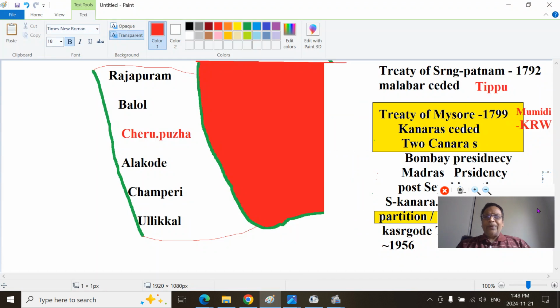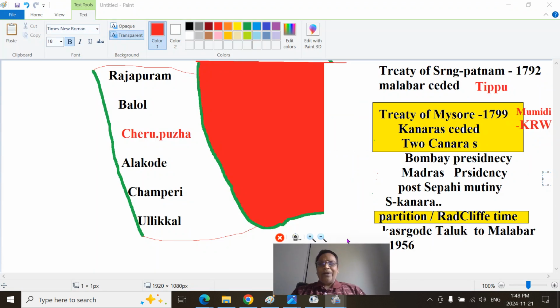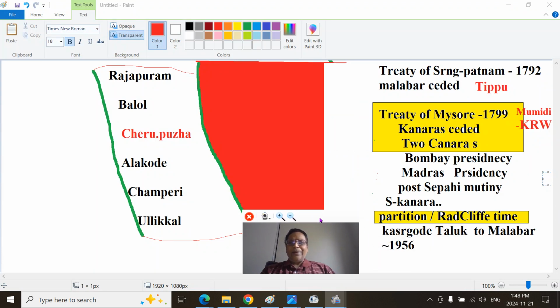So, how this region got into the Treaty of Srirangapatnam in 1792, fought between the British and Mysore, the de facto ruler Tipu, who had seized the territory from the Wadayar Maharaja, was defeated. He gave at that time the Malabar district as well as the Salem Baramahal area, Salem and Namakkal, those regions, and Dindigul.